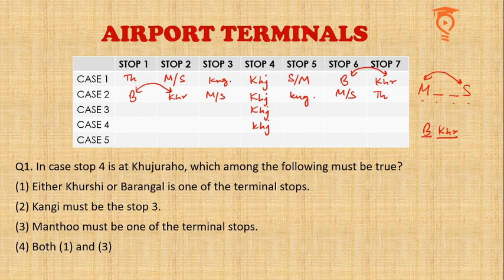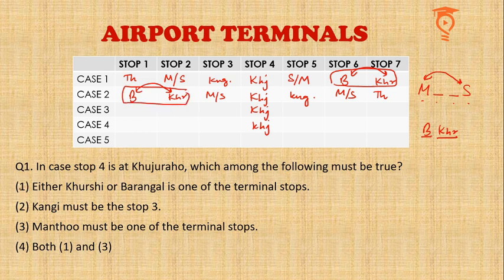So either Kangi is stop number 3 or stop number 5. Thansu is either stop number 1 or stop number 7. Anything else is not possible. Barangal could be stop number 1, 2, 6 or 7. So let us see what is given in the options to us. So either Khurshi or Barangal is one of the terminal stops, which I think is absolutely right, because you see either stops 6 and 7 have been taken by Barangal and Khurshi or stops 1 and 2 have been taken by Barangal and Khurshi. So I think this is absolutely right.